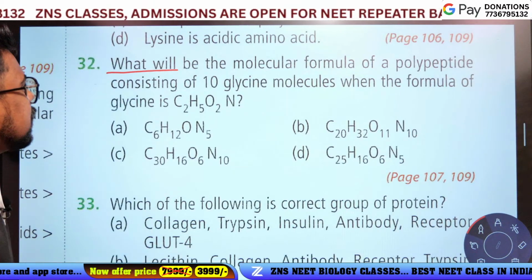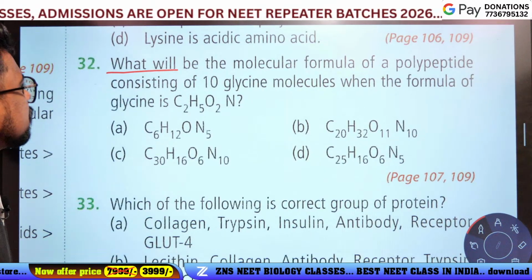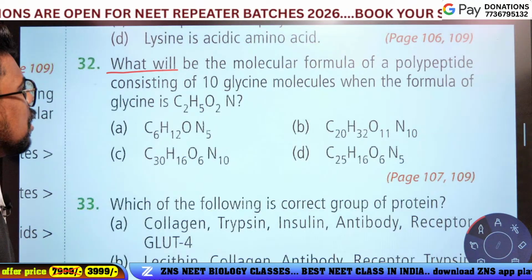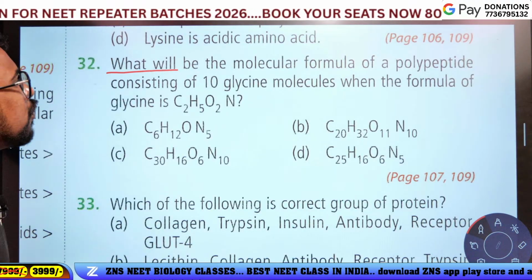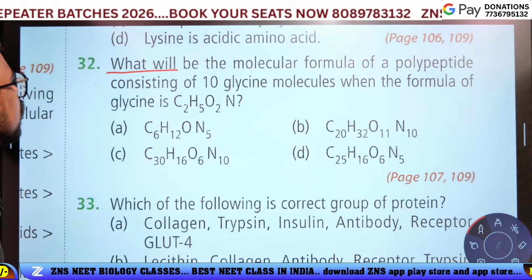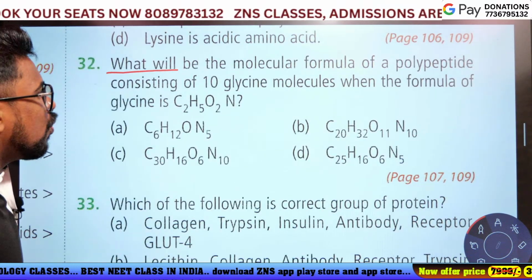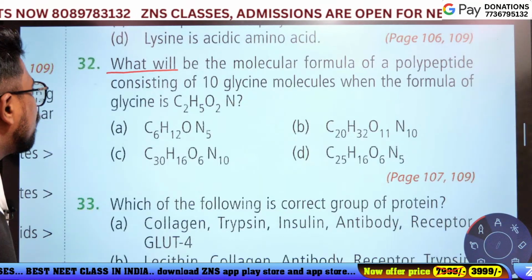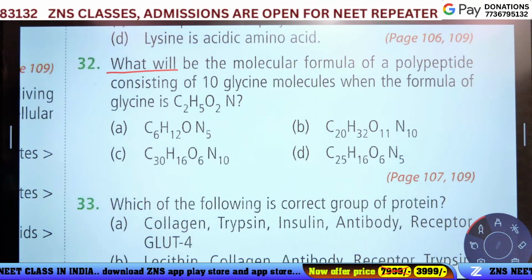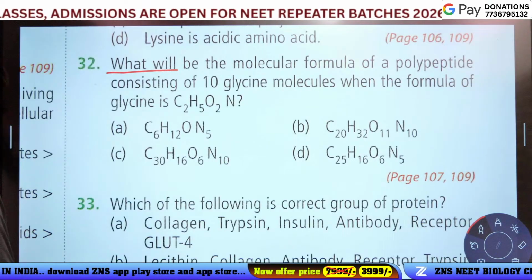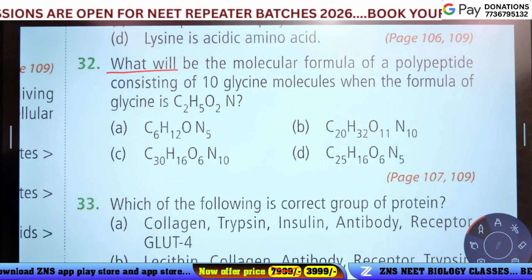Good question, guys. What will be the molecular formula of polypeptide consisting of 10 glycine molecules? 10 glycine, when the formula of the glycine is C2H5O2N. Okay, which is the answer?